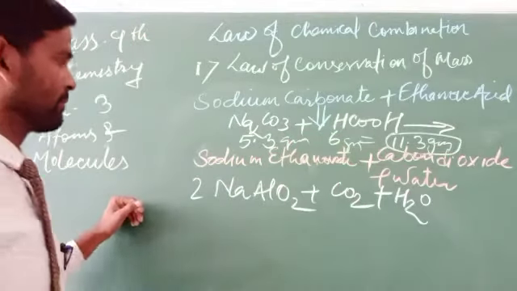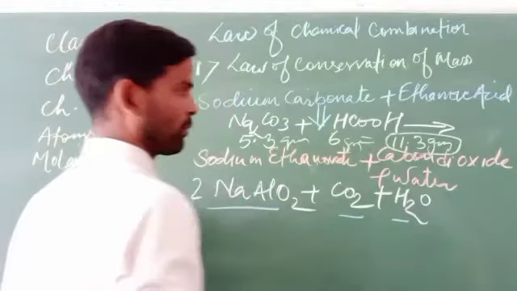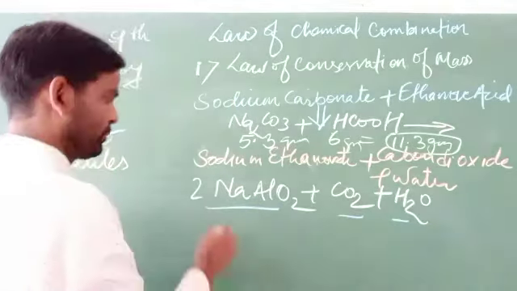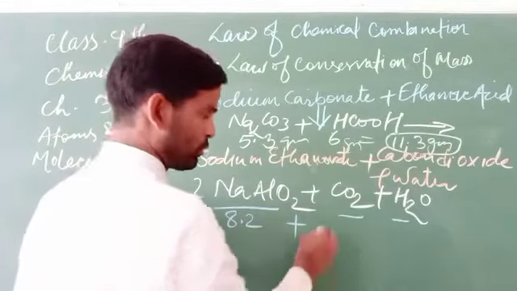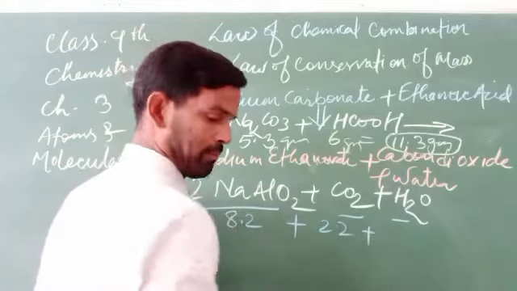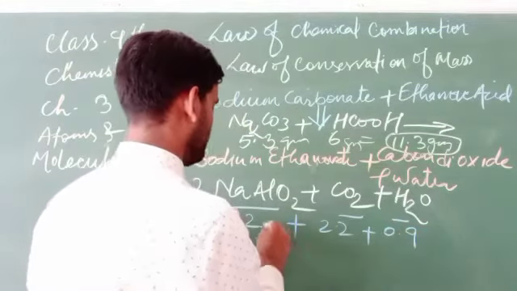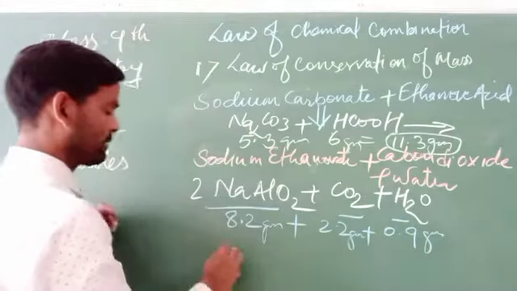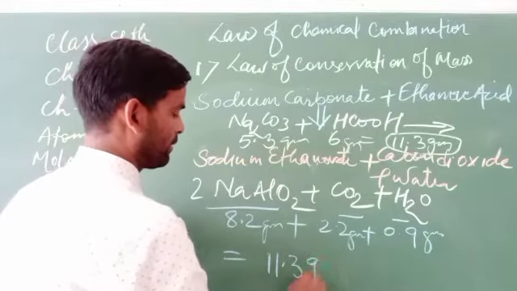And sodium ethanoate plus carbon dioxide plus water is 8.2 plus 2.2 plus 0.9, which concludes in 11.3 gram.